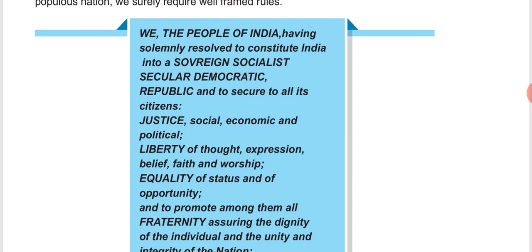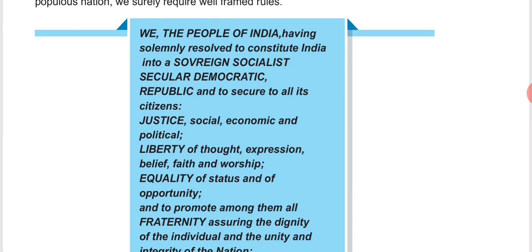Republic means a state in which supreme power is held by the people and their elected representatives, and which has an elected president rather than a monarch. Monarch means a king. A single person who is handling the whole kingdom is known as a monarch. So, India is a republic state also. We can say like that.